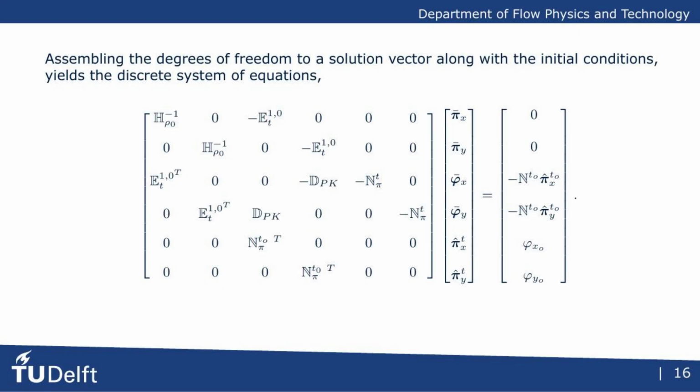Finally, and most importantly, the D sub pk matrix represents the spatial derivative, the pressure terms, and the Piola-Kirchhoff stresses. This matrix is nonlinear because the fluid pressure depends on the deformation, which is part of the solution we are trying to find. It's composed of other incidence matrices and pressure-weighted mass matrices. This entire system is the discrete analog of the continuous multisymplectic formulation, and it's what the computer solves to find the unknown degrees of freedom for the flow map and momentum.